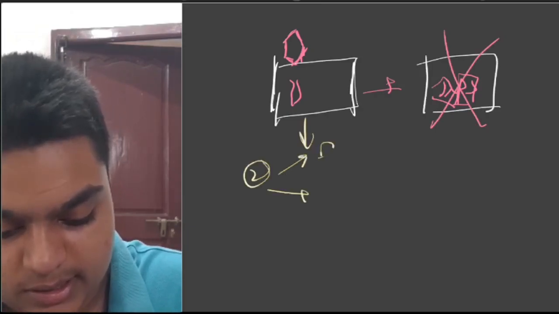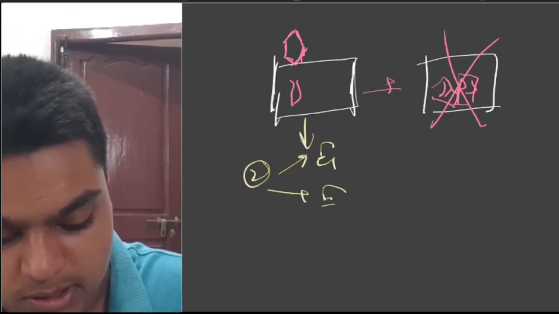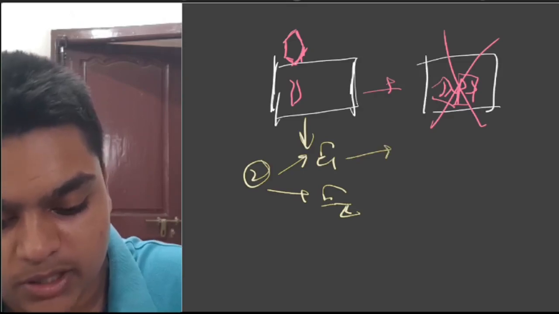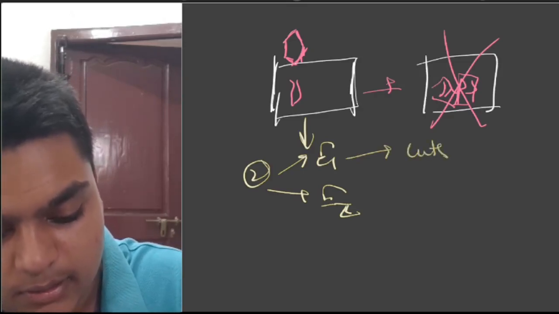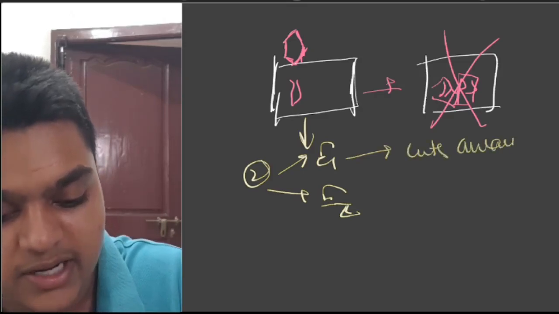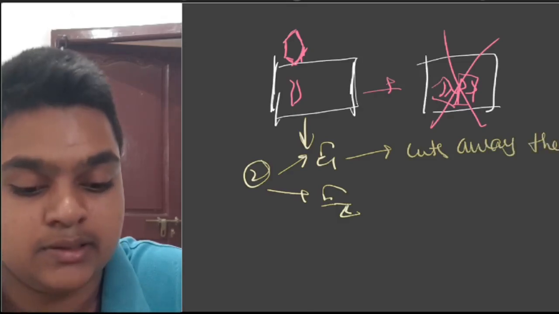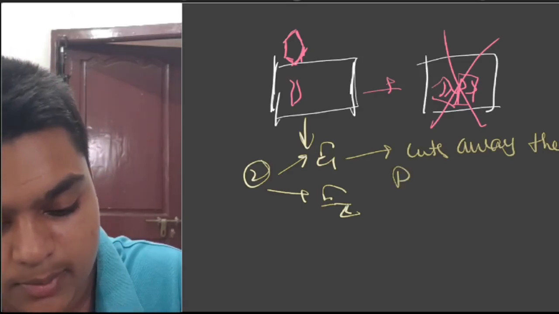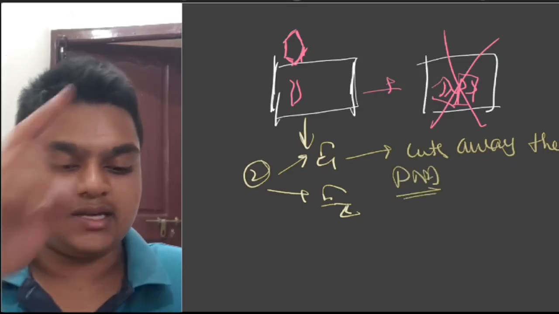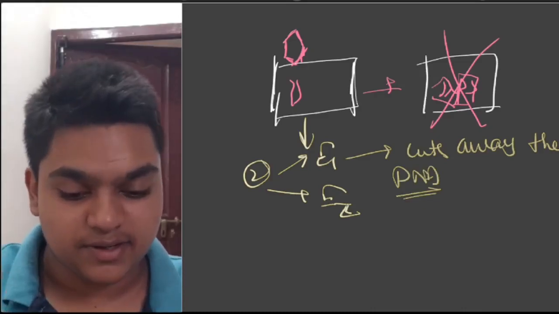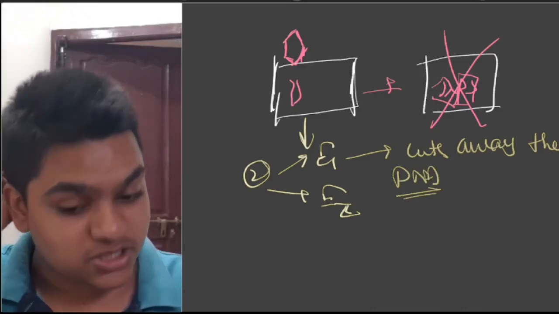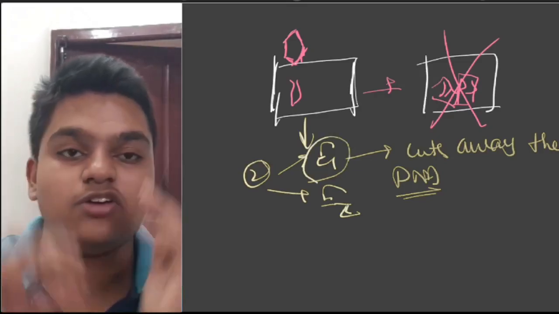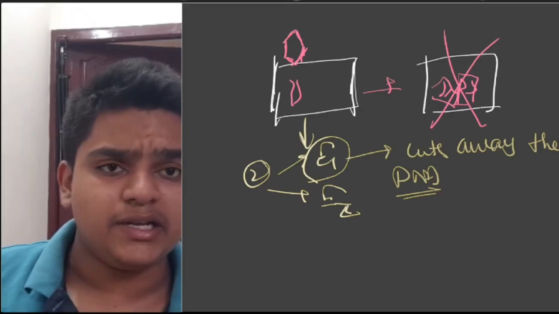Let us say one is E1 and the next one is E2. Whenever these two enzymes are released, E1 cuts away the viral DNA that has entered. It has recognized a foreign particle, the viral DNA, so it cuts it away. Now you can ask a question: this enzyme 1 can cut the bacteria's own DNA, right?